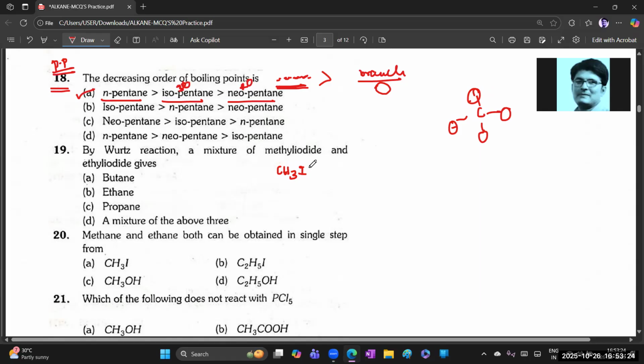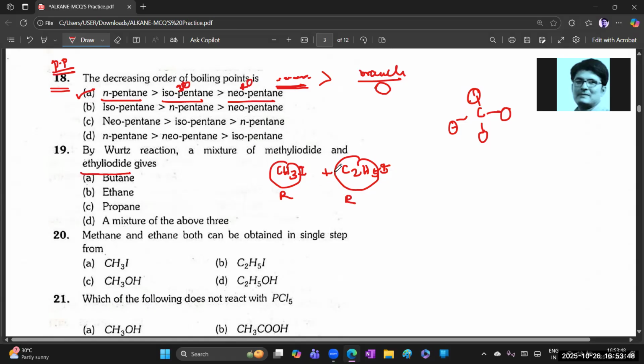Next, Wurtz reaction: a mixture of methyl iodide and ethyl iodide, that is C2H5I. By Wurtz reaction, a mixture of methyl iodide and ethyl iodide, different types of alkyl groups are taken.